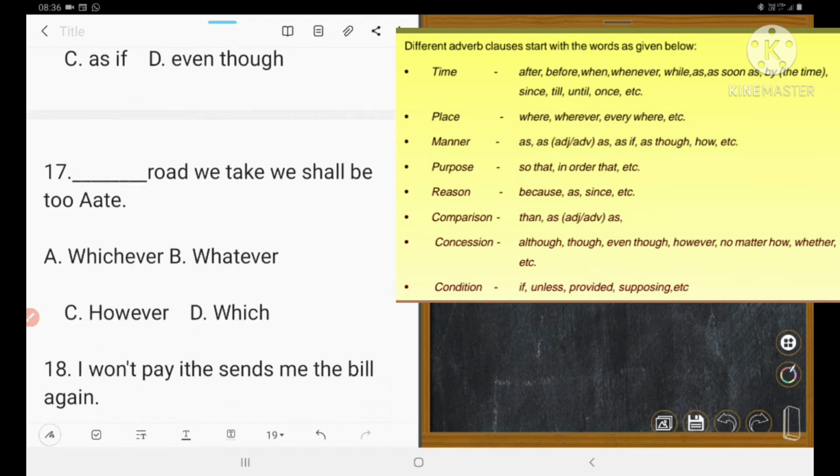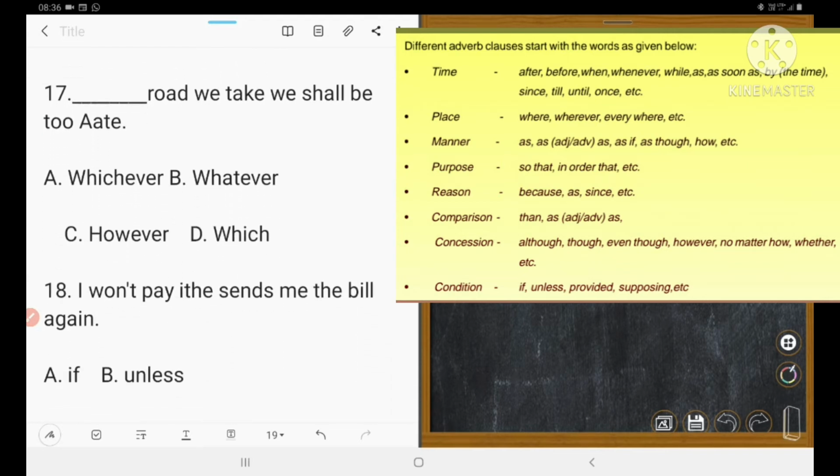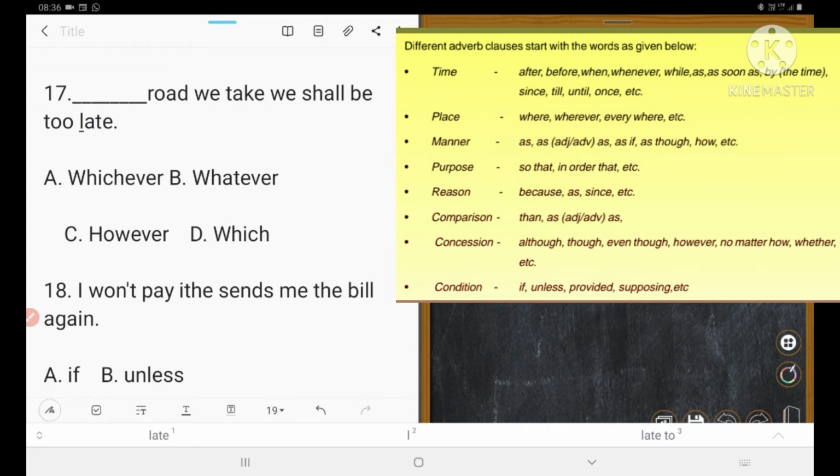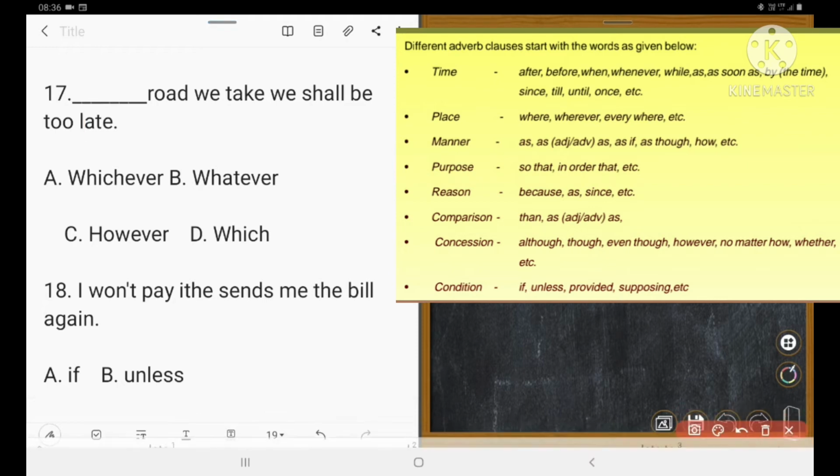Next one is 17. This road we take, we shall be too late. Too late, that is too late. It is not A, this is late. A whichever, B whatever, C however, D which. So 17, correct answer is A. जो रास्ता रे गले मध्य आमर डेरी हब. So this is whichever is the correct.